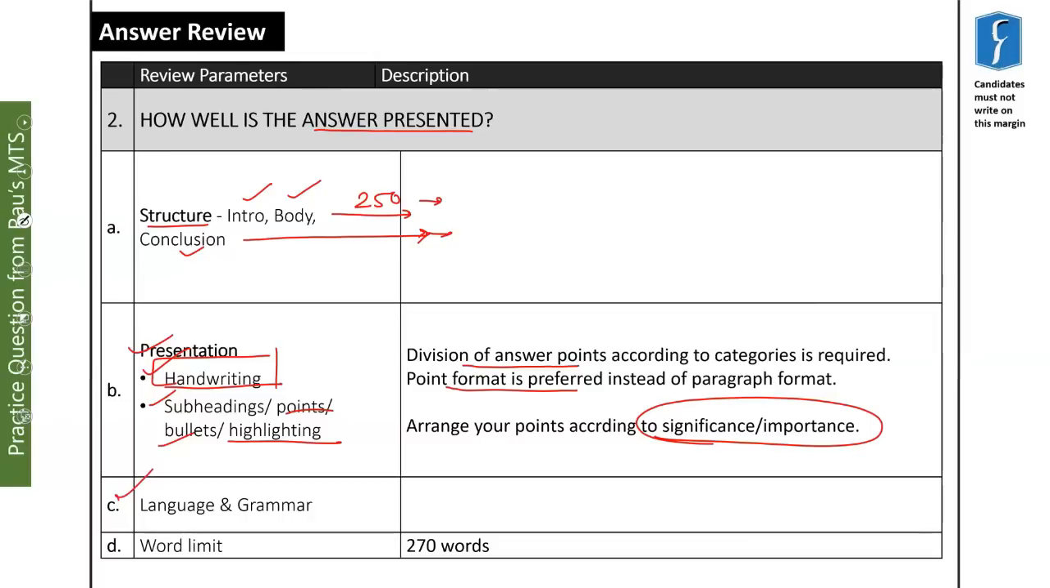Language and grammar must be good. The word limit here is 250 words. However, you can write your answer in a maximum of 265-70 words. So this answer is almost within the word limits. I hope you have read it.